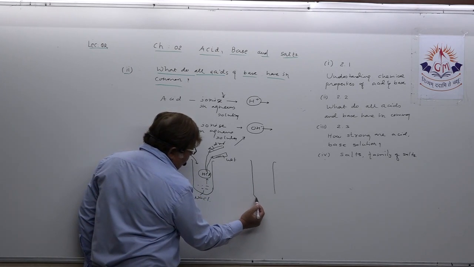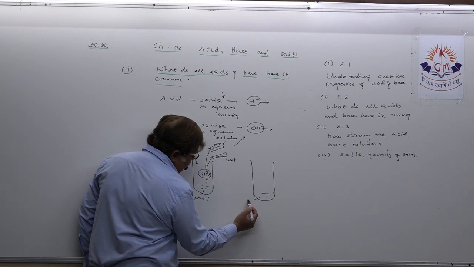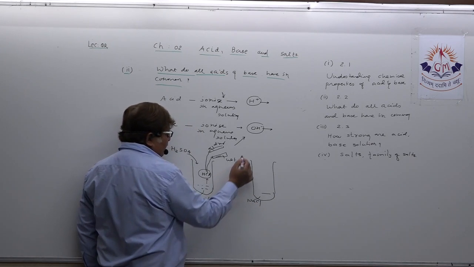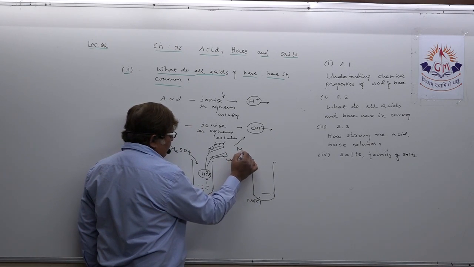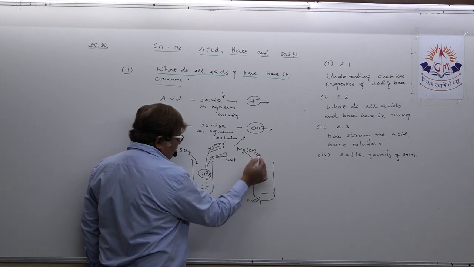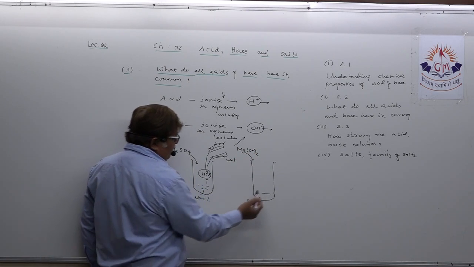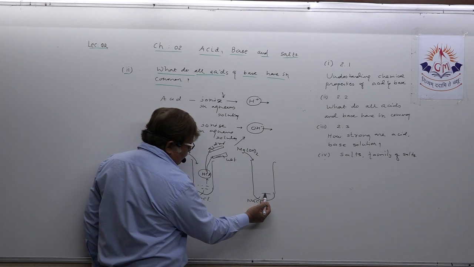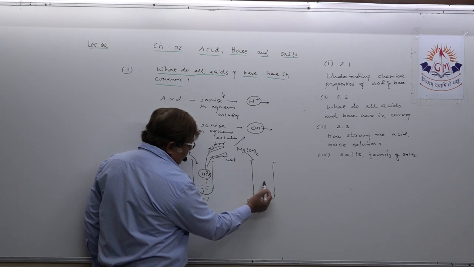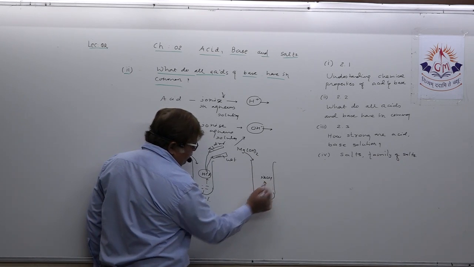Suppose you take NaCl, okay, and rather than acid, suppose you take some base, Mg(OH)2. Now when the reaction takes place between these two, understand, again NaOH gas is produced.